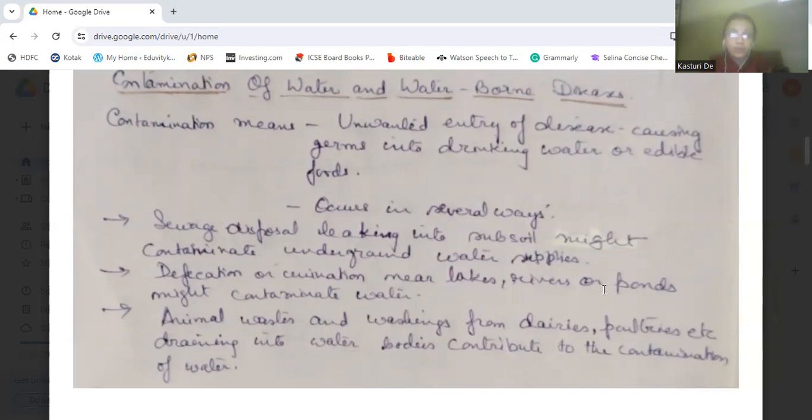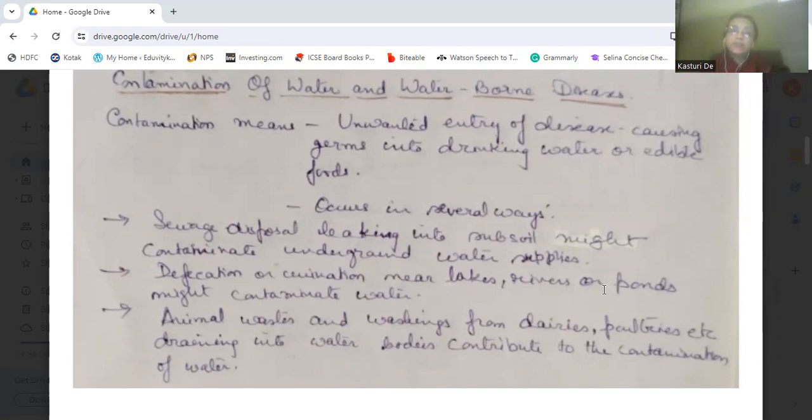The underground water supplies which we have, the pipes and the water table where the water stays in the ground, if sewage disposal is leaking into the subsoil, then that underground water might get contaminated.